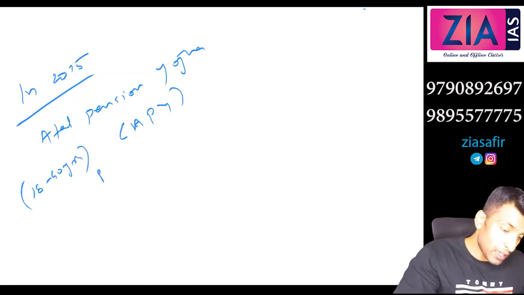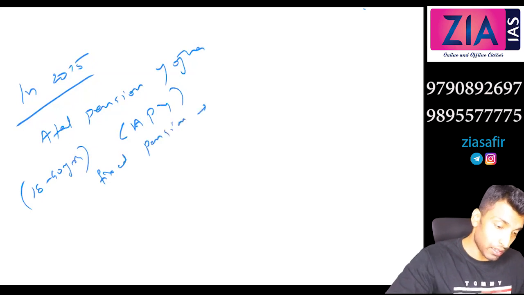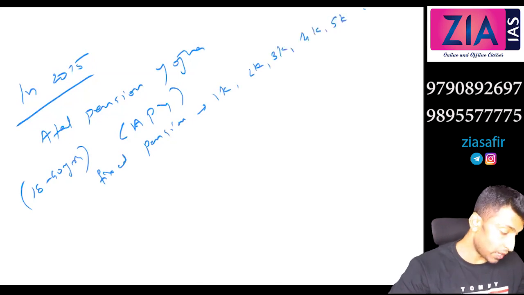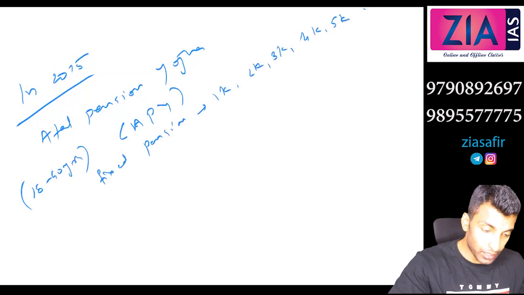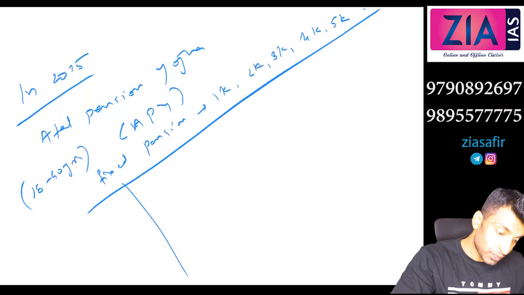So this is actually a fixed pension scheme like 1,000, 2,000, 3,000, 4,000, 5,000. I will show you in a table, so let's suppose age of joining.